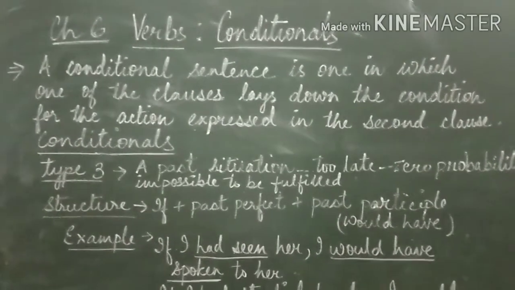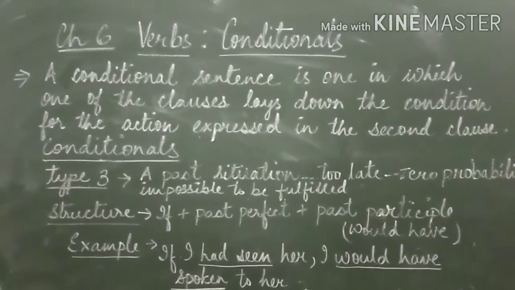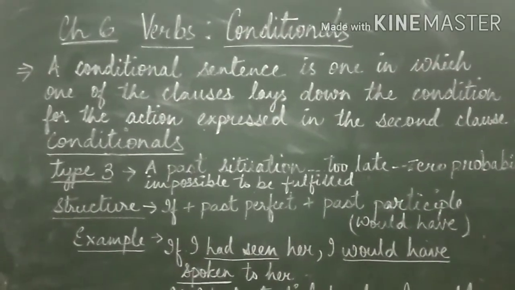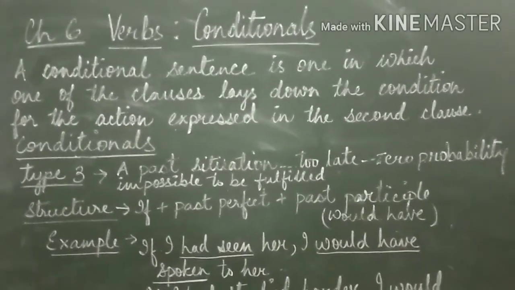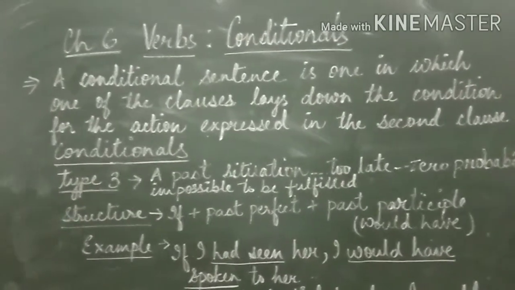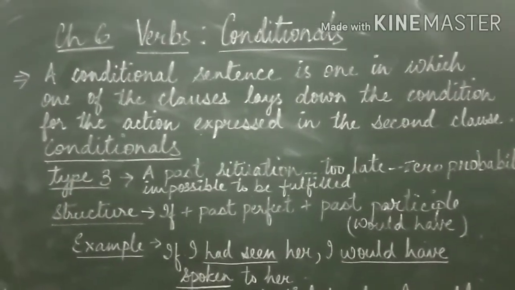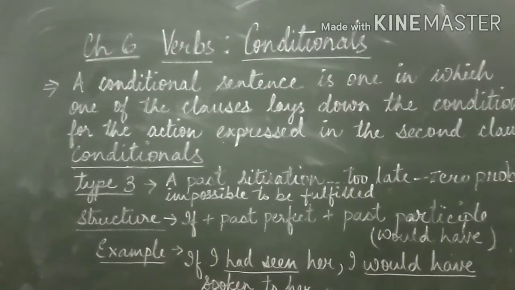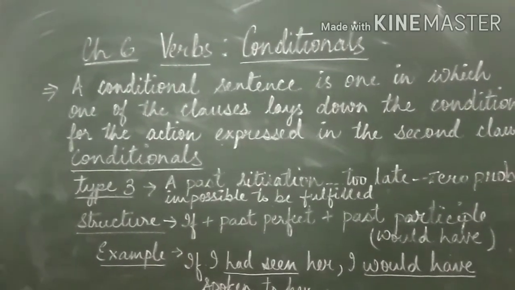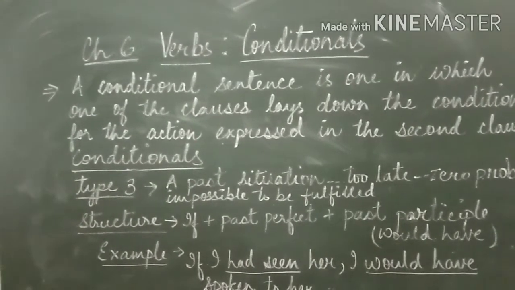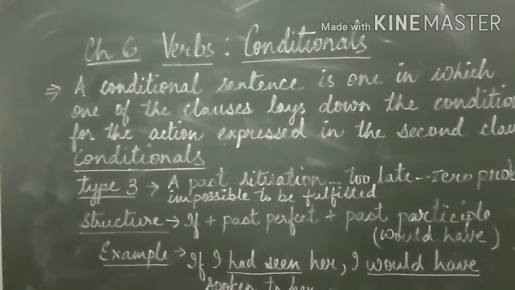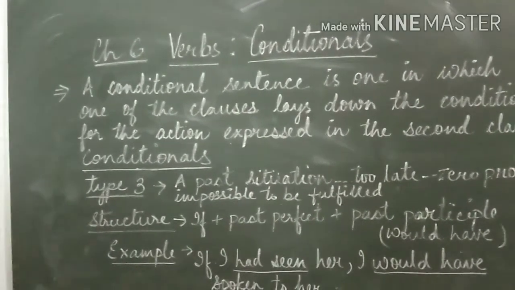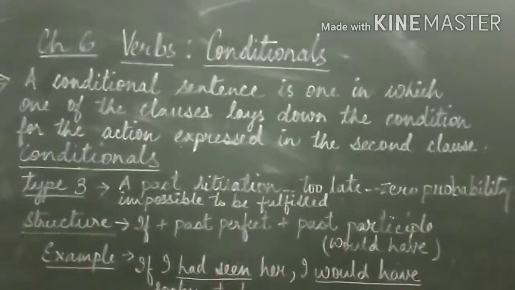As you all know, type 0 describes general truth, scientific facts. Type 1 describes something likely to happen, a real situation. But type 2 describes something unlikely to happen, and it even describes an unreal situation.